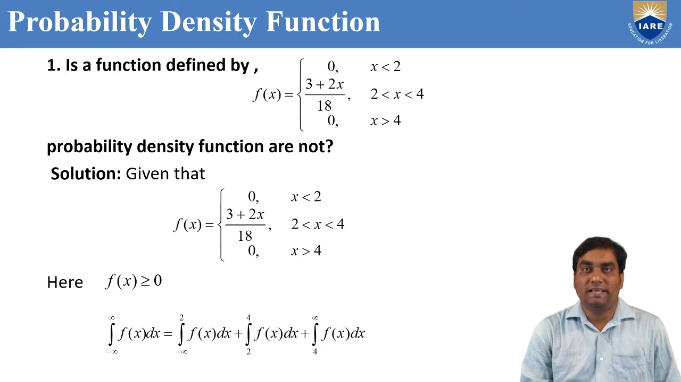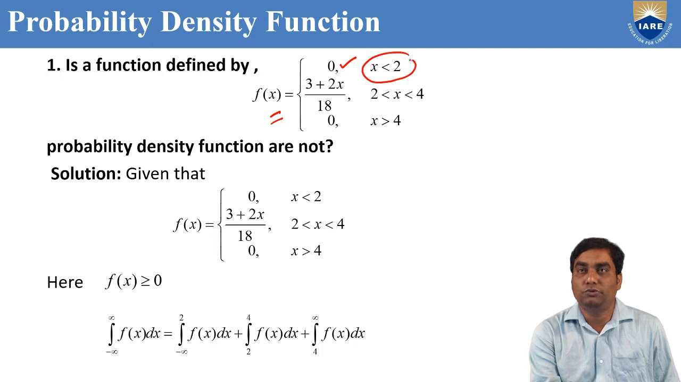This is the problem. A function f of x is defined. It is a discontinuous function with three pieces. f of x equal to 0 when x less than 2. f of x equal to 3 plus 2x by 18 when x is between 2 to 4, and f of x equal to 0 when x is greater than 4. We need to show whether it is a probability density function or not.